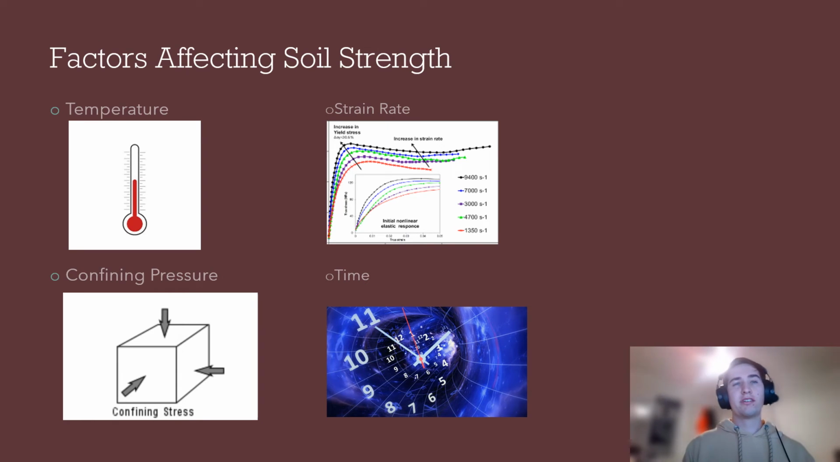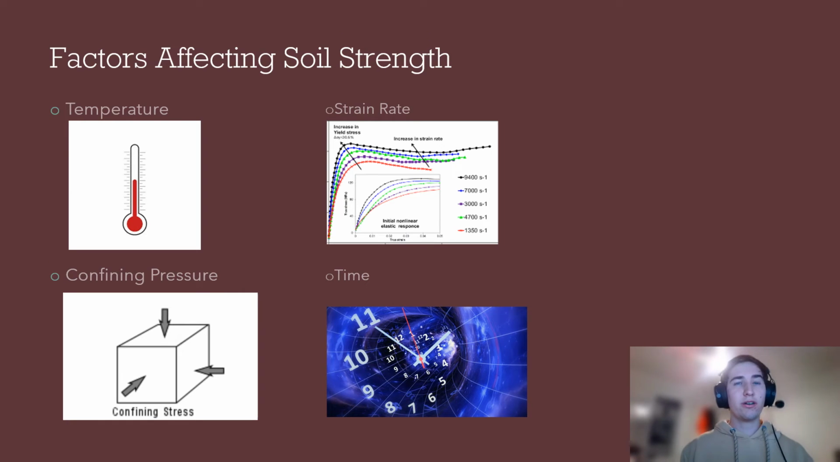The strength of soils in sub-zero temperatures are impacted by 4 factors. These are the temperature of the area, the confining pressure within the soil, the strain rate, and the time over which these other factors occur. Now, these 4 factors are all interconnected.